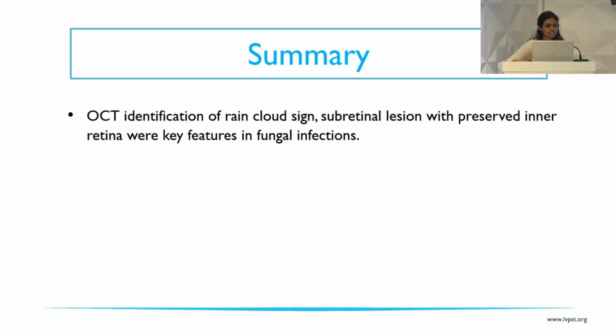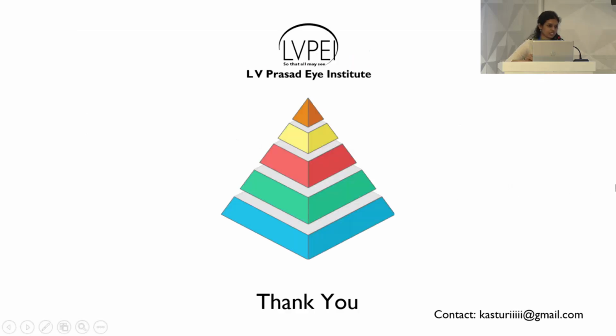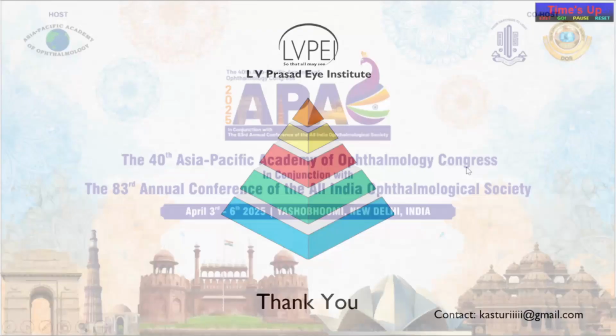OCT identification of the rain cloud sign, subretinal location of the lesion, and preserved inner retina were the key features of fungal infections. Microbiological evaluation of ocular fluids, like smear and PCR, in atypical cases can prevent diagnostic and treatment delays. Thank you for your patient listening.